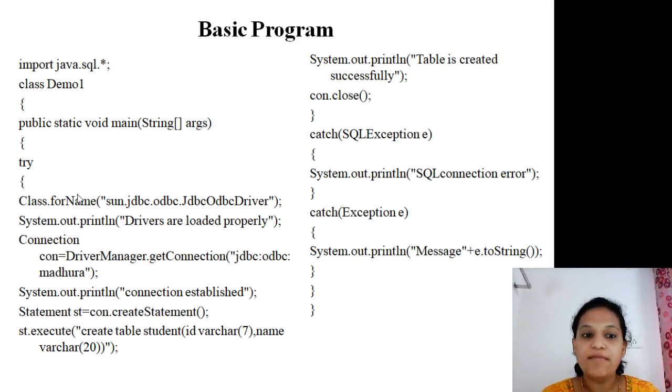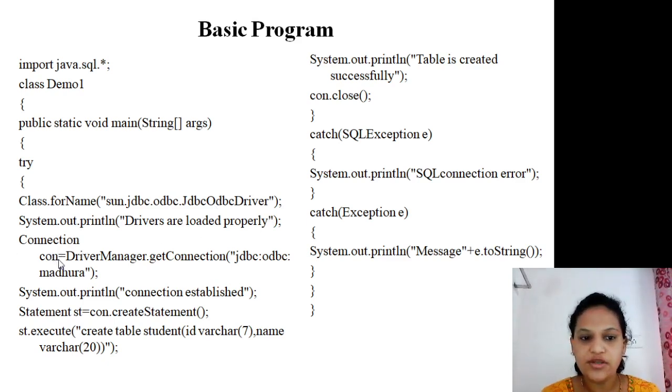The role of the forName method is, first, to register the drivers and, second, to load the driver. If the drivers are loaded successfully, then and only then do you get a result saying the drivers are loaded properly. Once they are loaded properly, start making the connection with the help of the Connection interface.